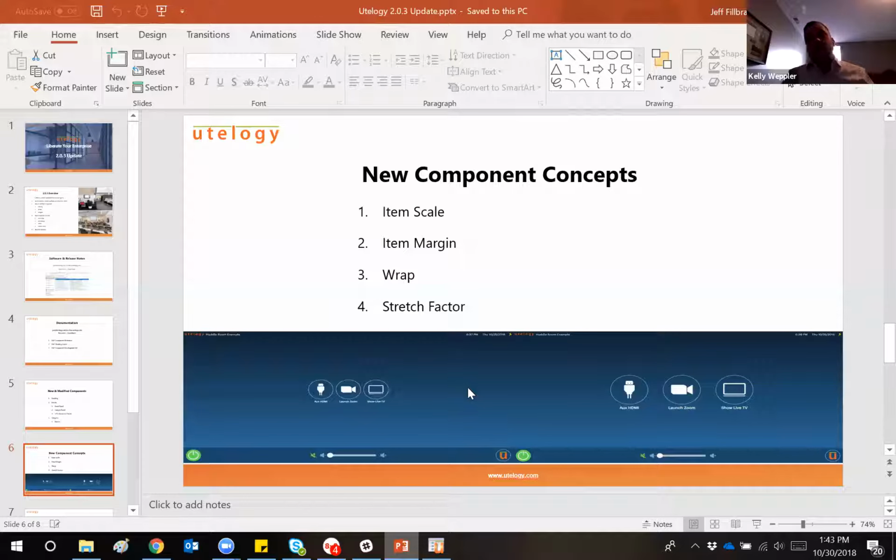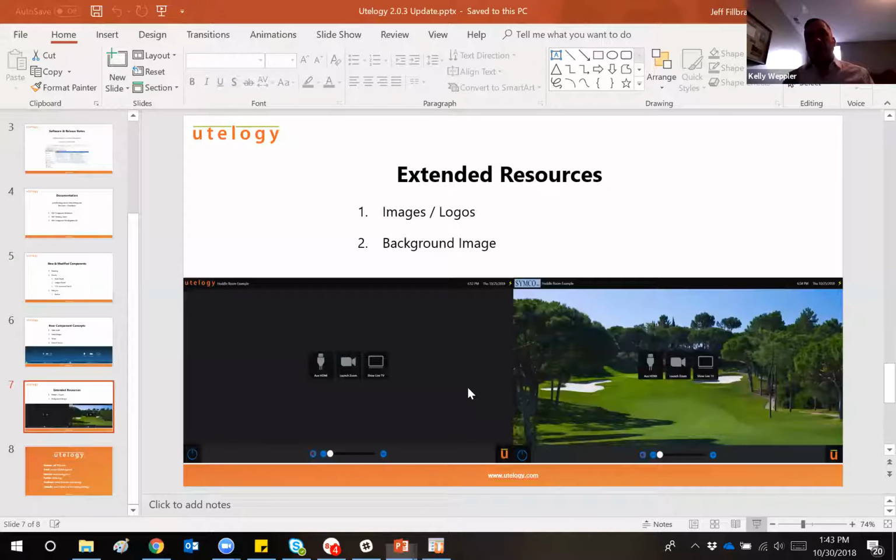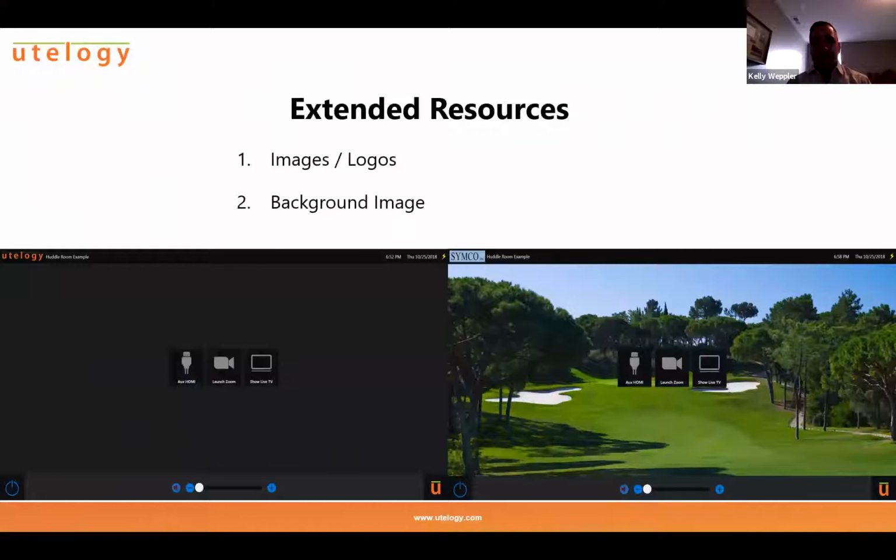So, another new concept that we've introduced in the 203 release is extended resources. Extended resources can actually be used for a number of things. We're going to be discussing the two most commonly used concepts for extended resources here today. The two most common scenarios would be either importing your own images.